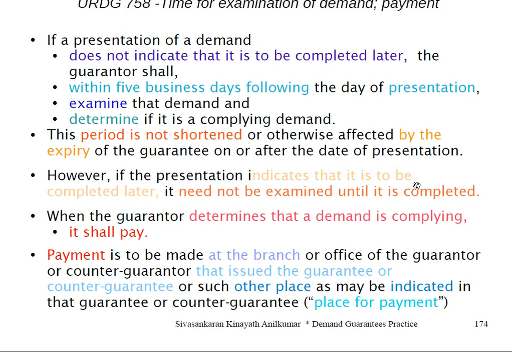If the presentation indicates that it is to be completed later, it need not be examined until it is completed, but it has to be completed within expiry. Payment is to be made at the branch office of the guarantor or the counter guarantor that issued the guarantee. The place of payment is the place of issue of the guarantee. The office that issued the guarantee or the counter guarantee is normally the place of payment. Payment shall be made when the guarantor determines it is complying. The guarantor shall have 5 business days following the day of presentation to examine and determine if it is compliant.